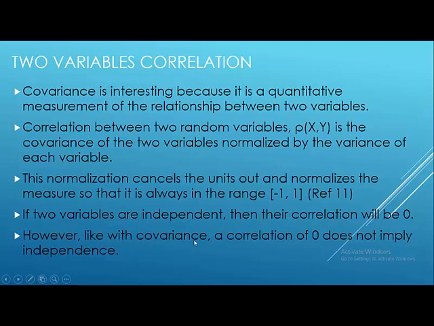However, like with covariance, a correlation of 0 does not imply independence. So the reverse is not true. If the two variables are independent, then their correlation will be 0 for sure. But if we calculate the correlation between two variables and get the result 0, then it doesn't mean that these two variables are independent.